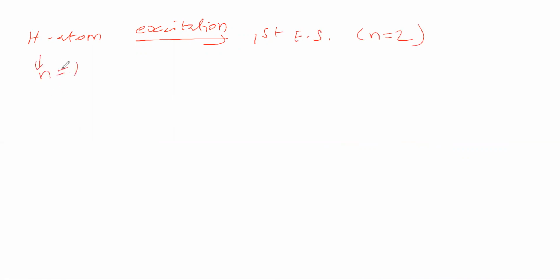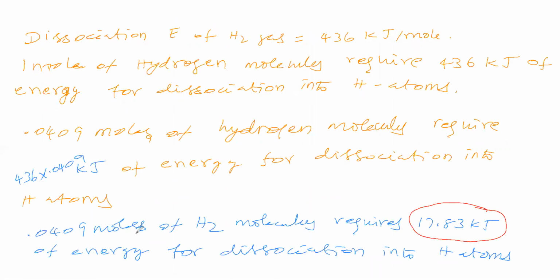So the hydrogen atom is going for excitation to the first excited state. First excited state means n is equal to 2. That means the one electron present in n is equal to 1 is jumping to n is equal to 2. For this, we will see what energy is required. So the energy required for excitation of how many hydrogen atoms? This many moles of hydrogen molecules means hydrogen atoms is into 2.